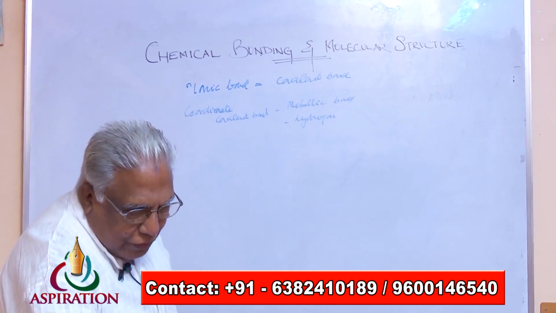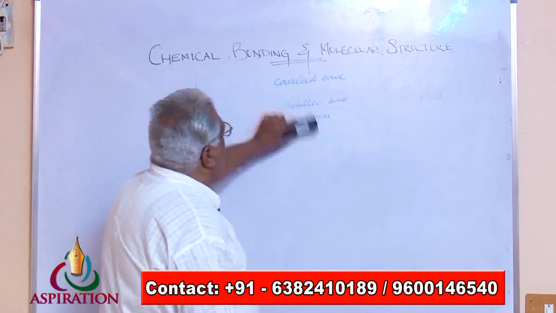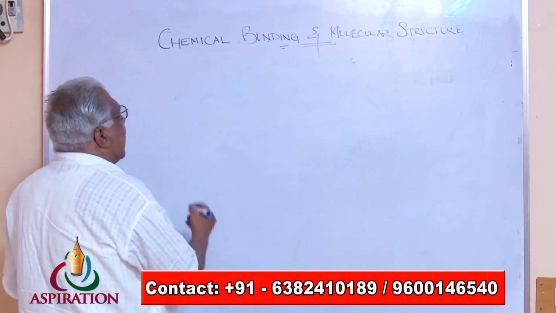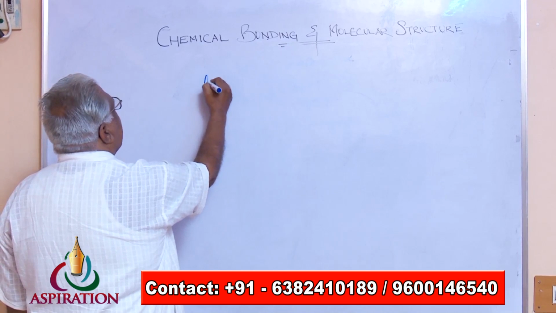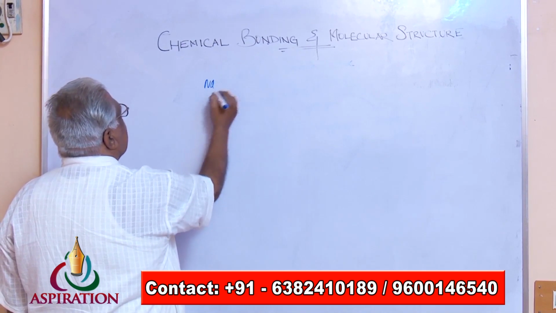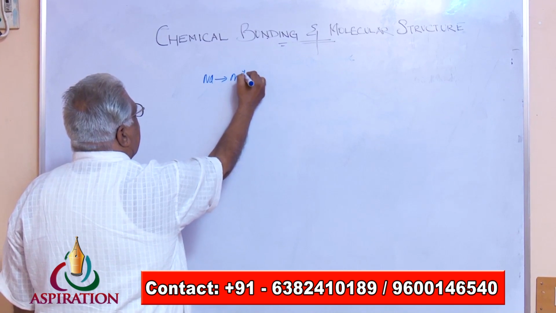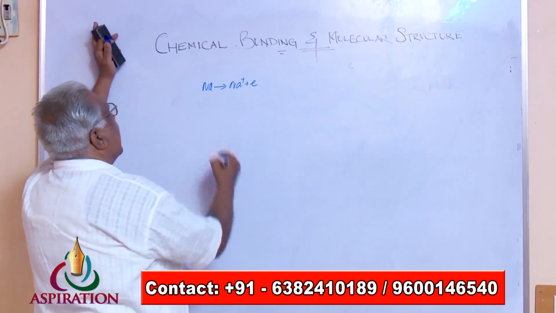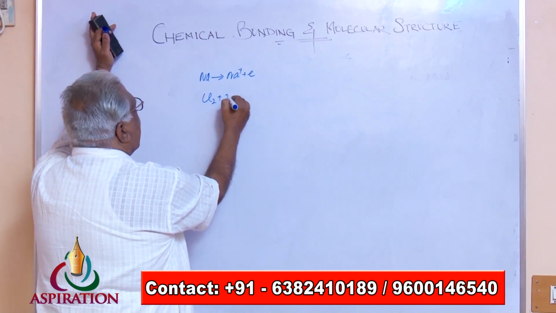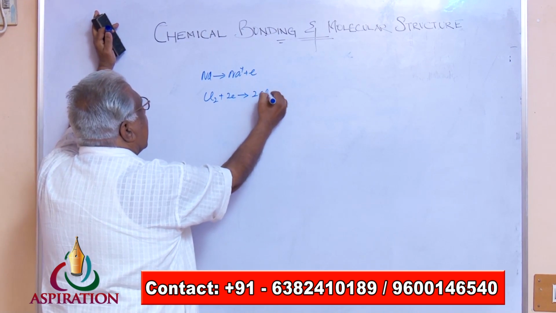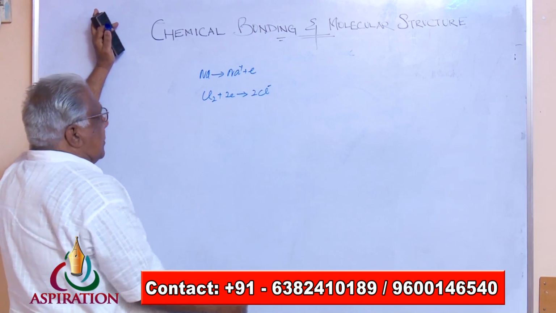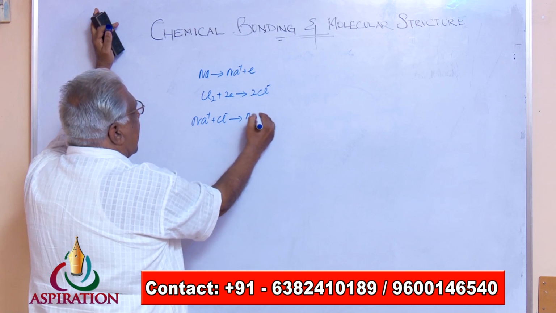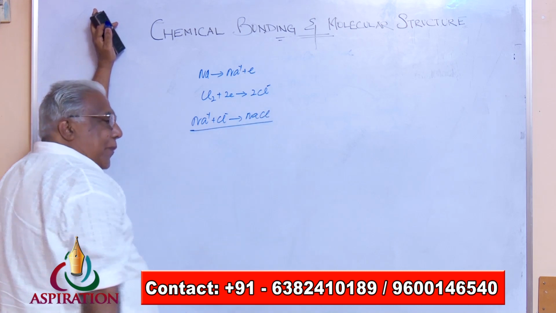Ionic bond is formed between atoms having a low ionization energy and atoms having a high electron affinity. They form an ionic bond. For example, sodium has a low value of ionization energy and it forms a sodium ion very readily. Chlorine has a very high electron affinity and therefore it forms a chloride ion. So, the sodium ion and the chloride ion form a compound called sodium chloride.